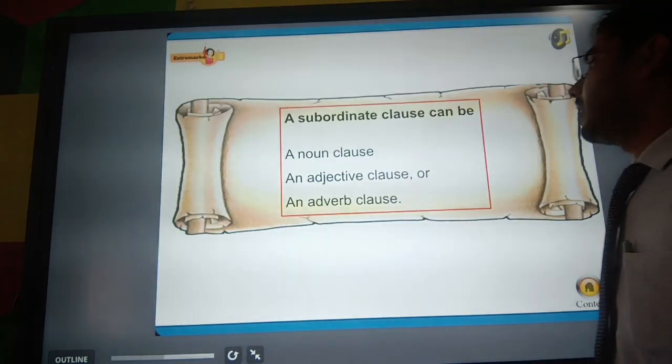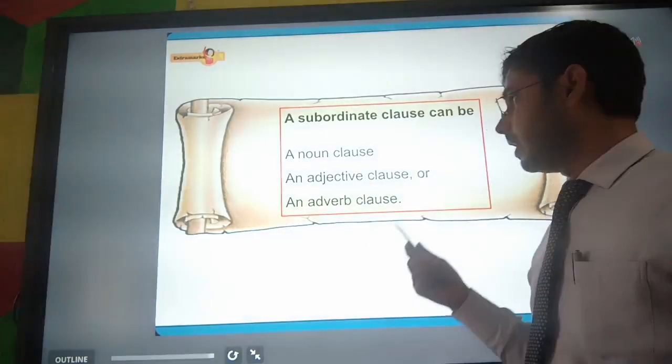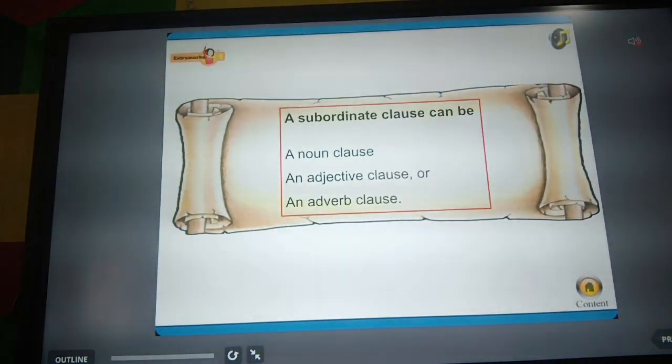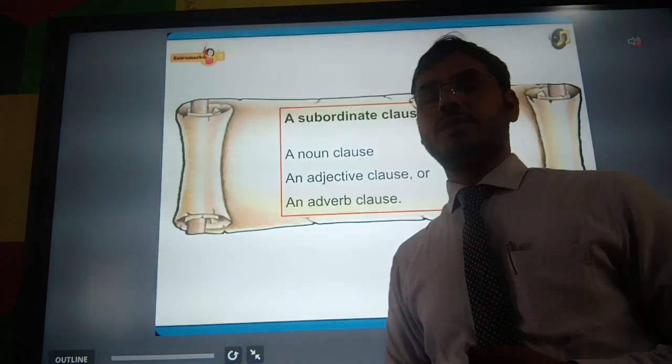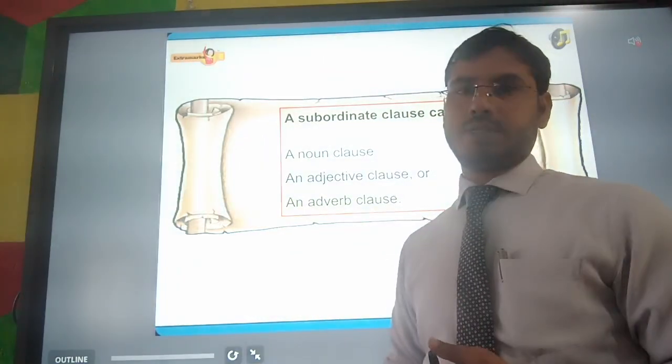A subordinate clause can be a noun clause, an adjective clause, or an adverb clause. So by using these three clauses, we can form a complex sentence.